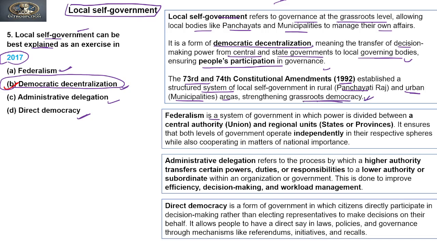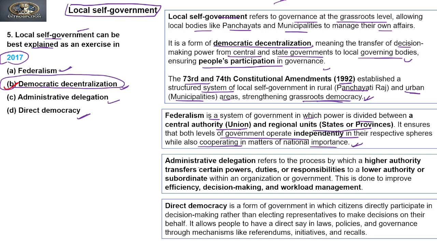So it is not federalism. Why? Because federalism is a system of government in which power is divided between the central, that is union, and regional, provincial or state governments. It ensures that both levels of government operate independently in their respective spheres while also cooperating in matters of national importance. ठीक है?